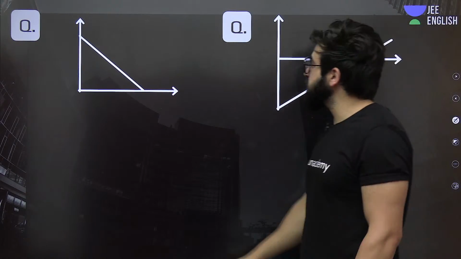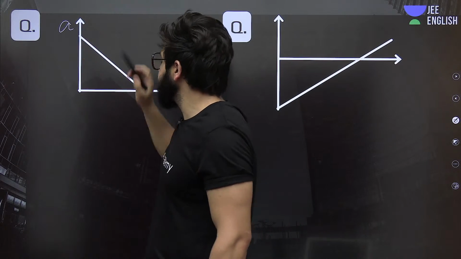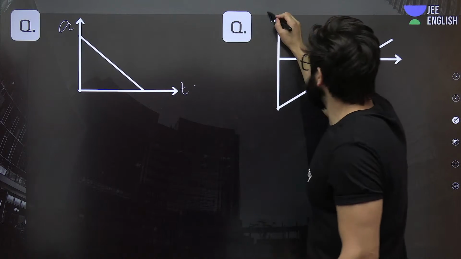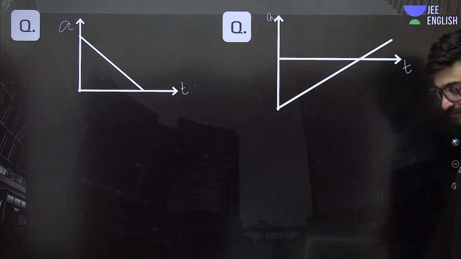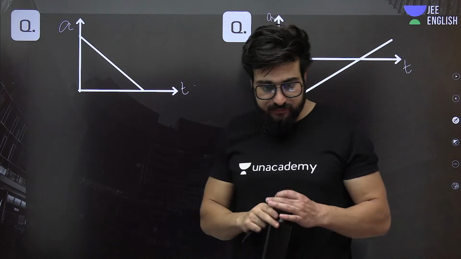Praveen, you able to understand this one? This is acceleration. This is time. Okay?